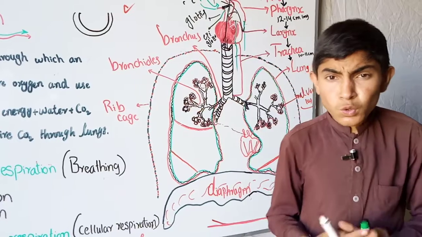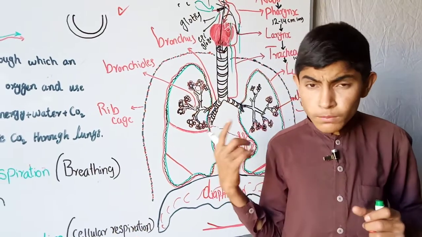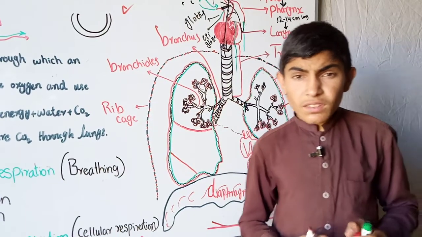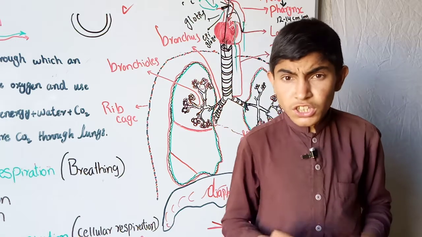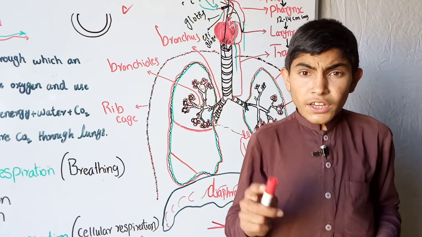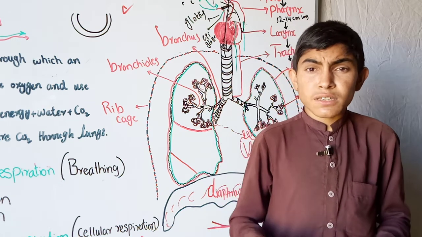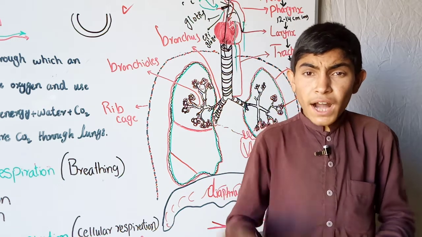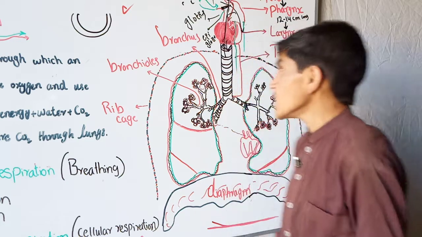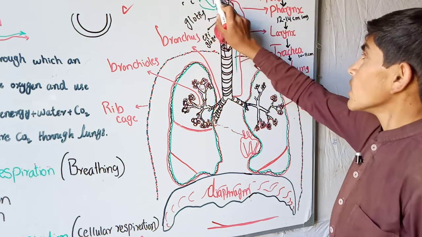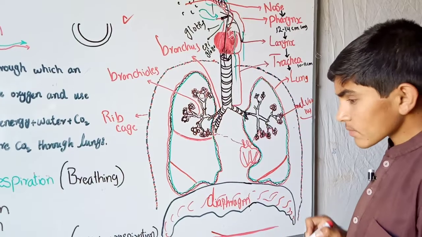So due to the upward and outward motion, the volume of the chest cavity increases, and the air pressure in the chest cavity decreases relative to the outside. Therefore the air rushes from the place of higher concentration to the place of lower concentration. So the air rushes through the nose and into the lungs.